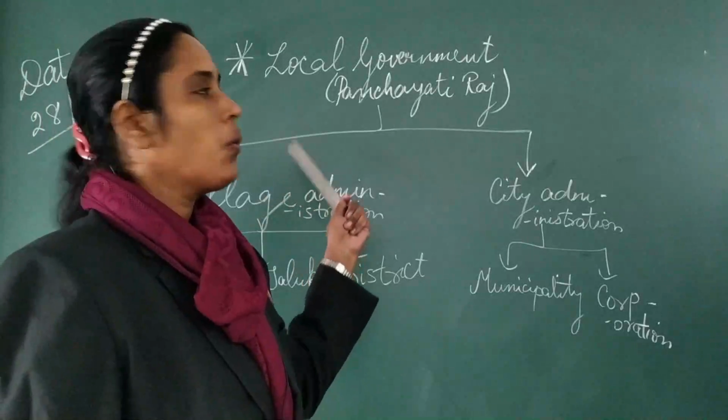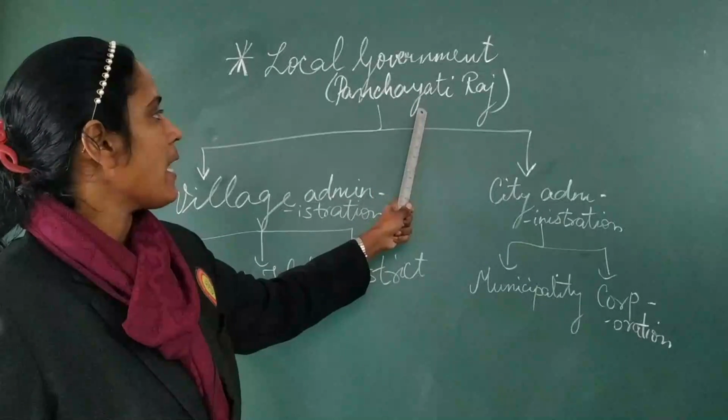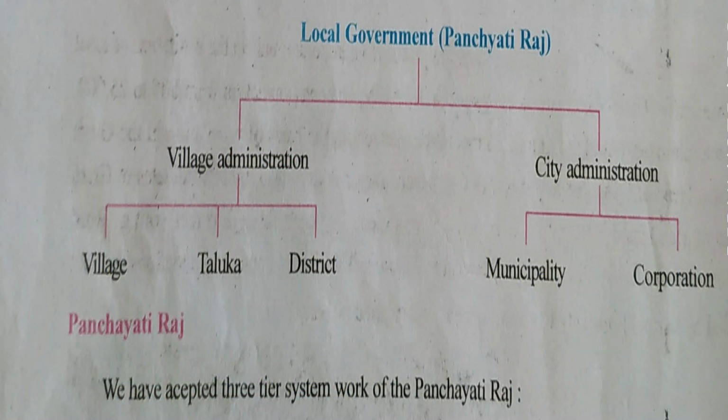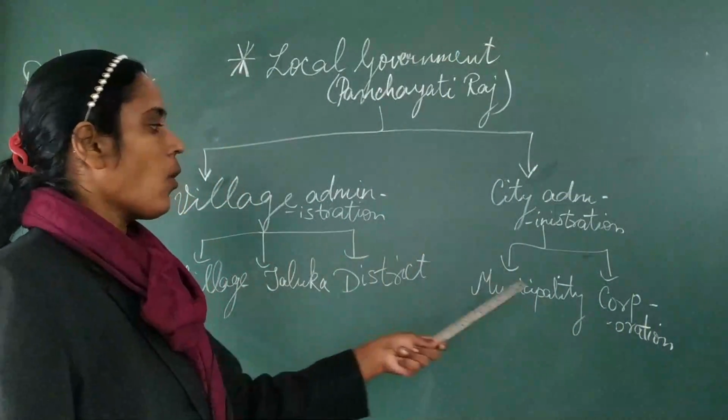So now students, we have the diagram over here. If you see this figure carefully, the local self-government is known as Panchayati Raj. This Panchayati Raj is divided into two main categories. The first category is village administration, that is rural administration. Second category is city administration, that is urban administration. In the village administration, again, it is bifurcated into three parts. First is village, next is taluka, third is district. These are the three levels of village administration. And in the second category, city administration, you have municipality and corporation. So students, here we will study all these topics in detail.